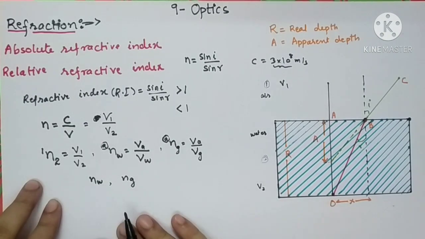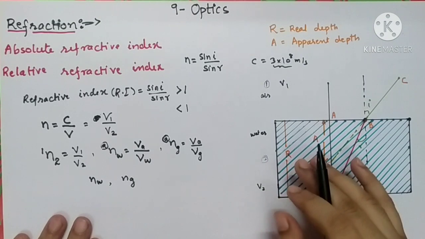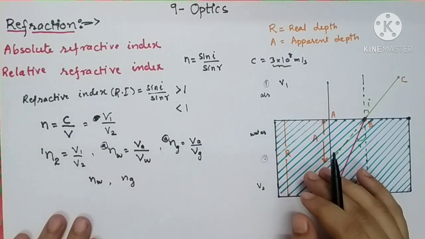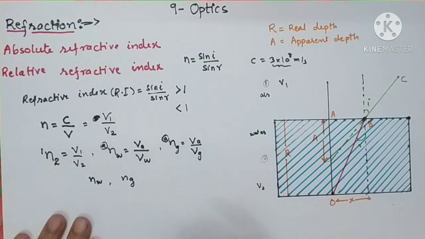So when you are comparing the denseness of any medium with respect to air, the refractive index will not be written with air as a superscript.